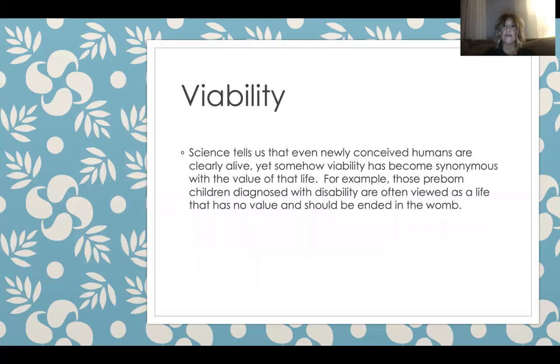Science will tell us that even newly conceived humans are clearly alive, yet somehow viability has become synonymous with the value of that life. For example, those preborn children diagnosed with disability are often viewed as a life that has no value and should be ended in the womb.